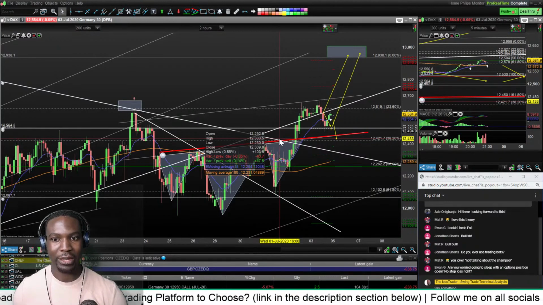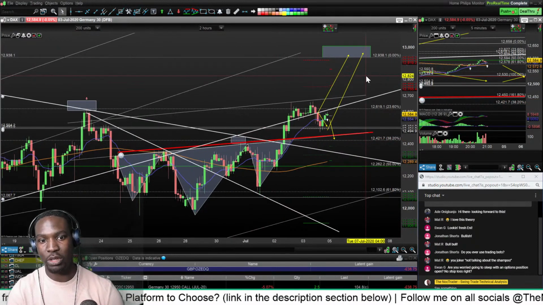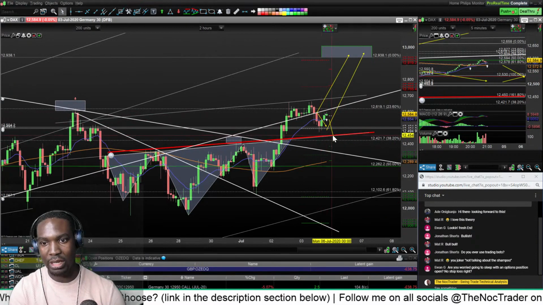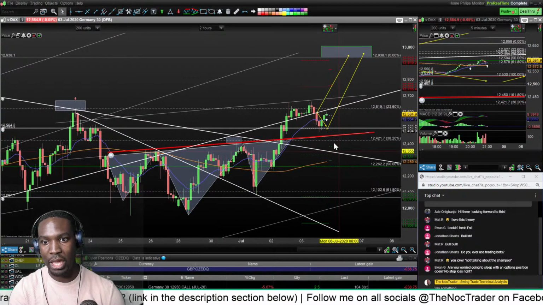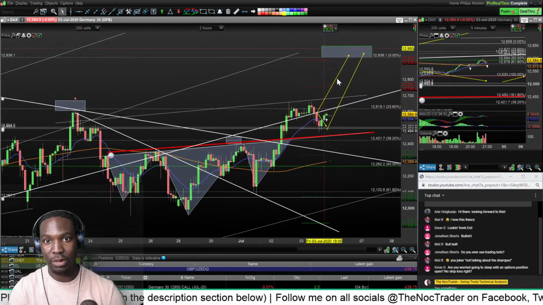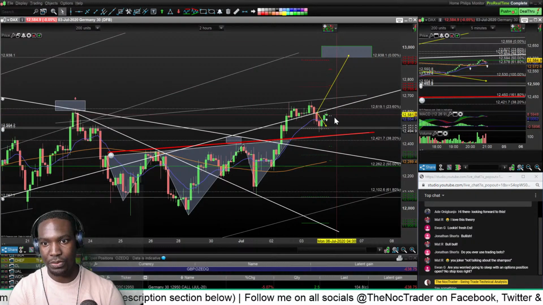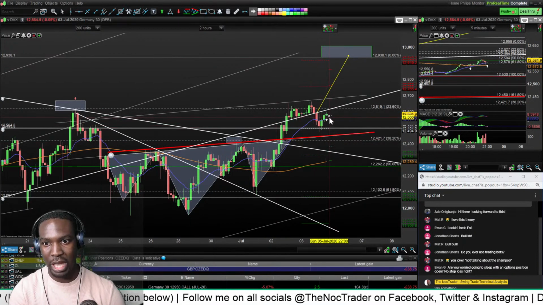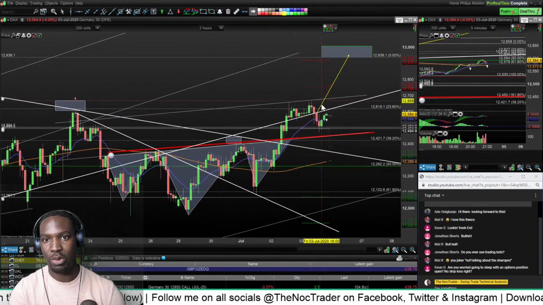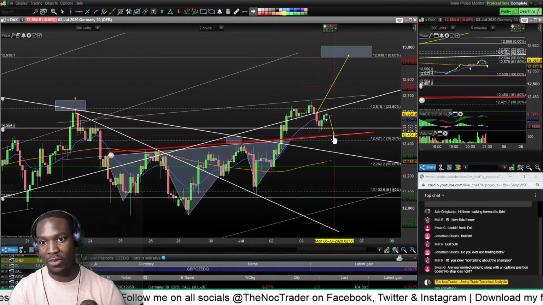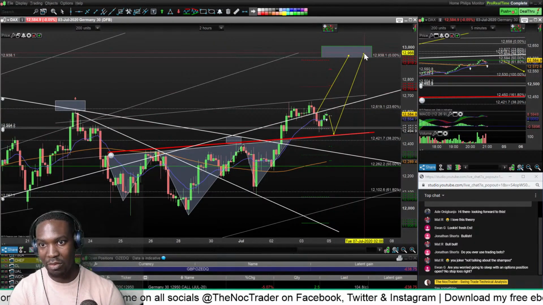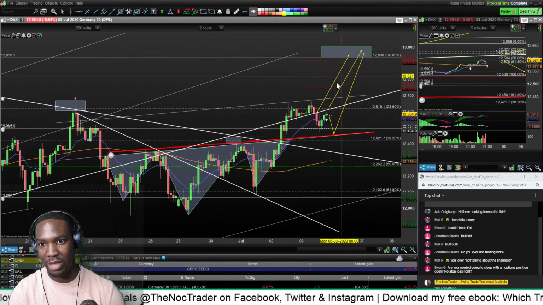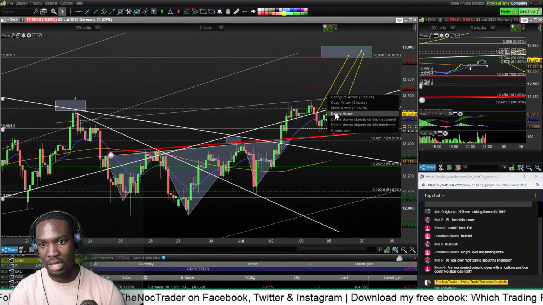But I do think, because this didn't fully retest the support, the line here, the neckline, there is a chance, right? Let me delete this. There is a chance that come market open later, it will start selling off again, actually touch this line and then climb. But then this is the pivotal area. If it carries on going up, then it'll go up. That's fine. This one I can delete because that didn't happen.